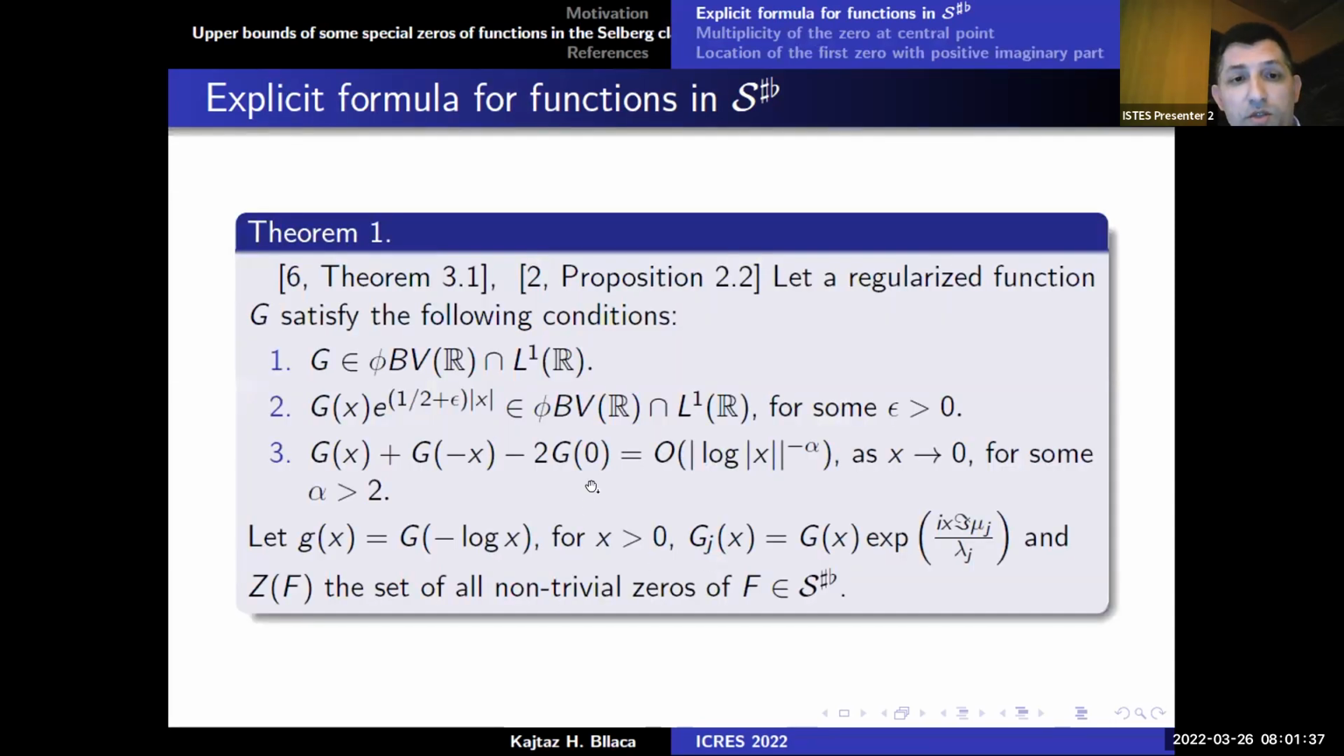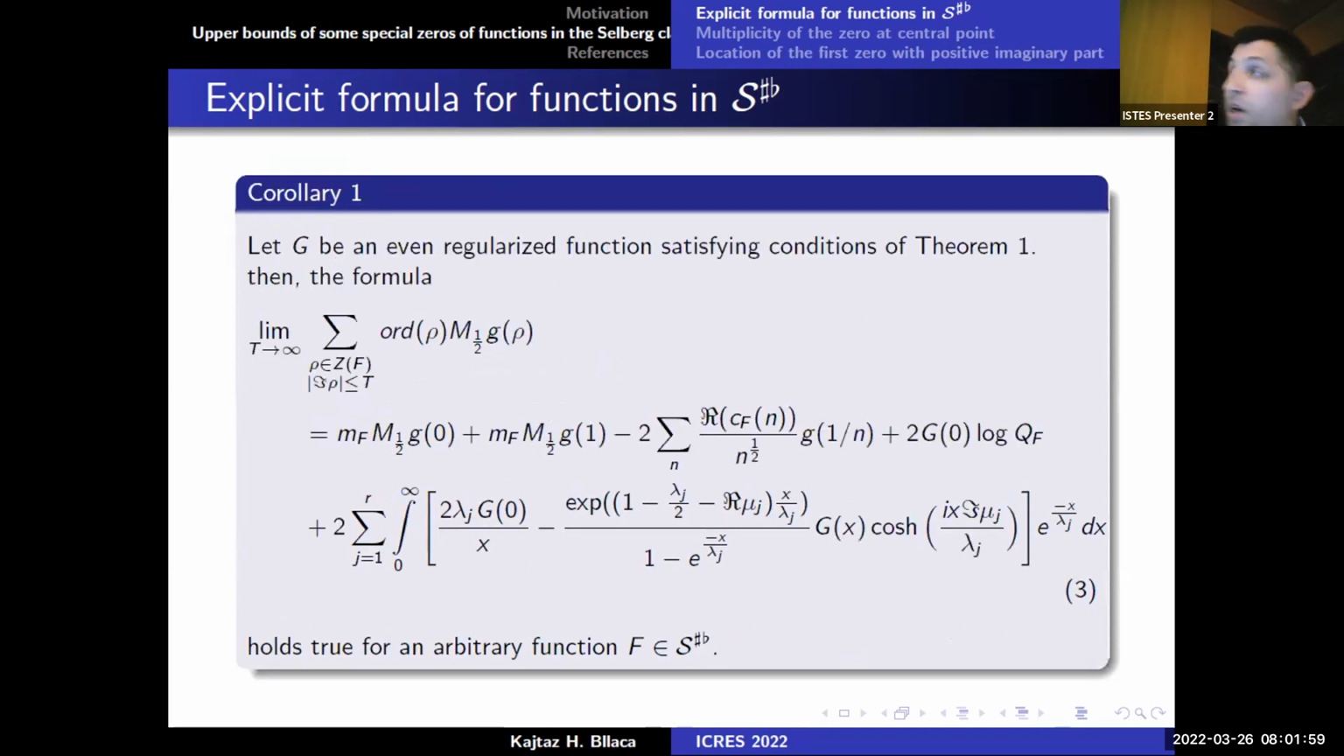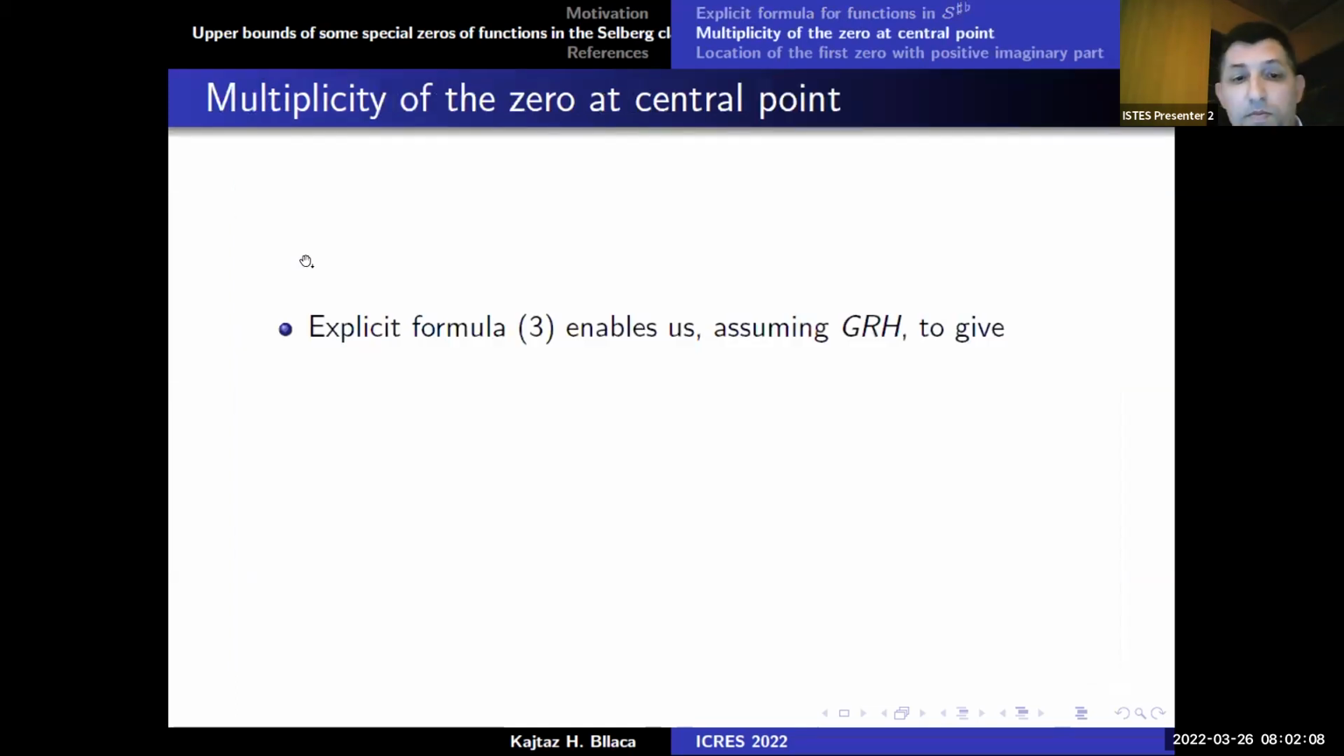This is the explicit formula, Theorem 1, for the regularized function satisfying these three conditions. Then this formula holds true. This is the explicit formula for functions in the Selberg class S sharp flat. Now, if G is an even regularized function, this is the explicit formula for the case when G is an even function.